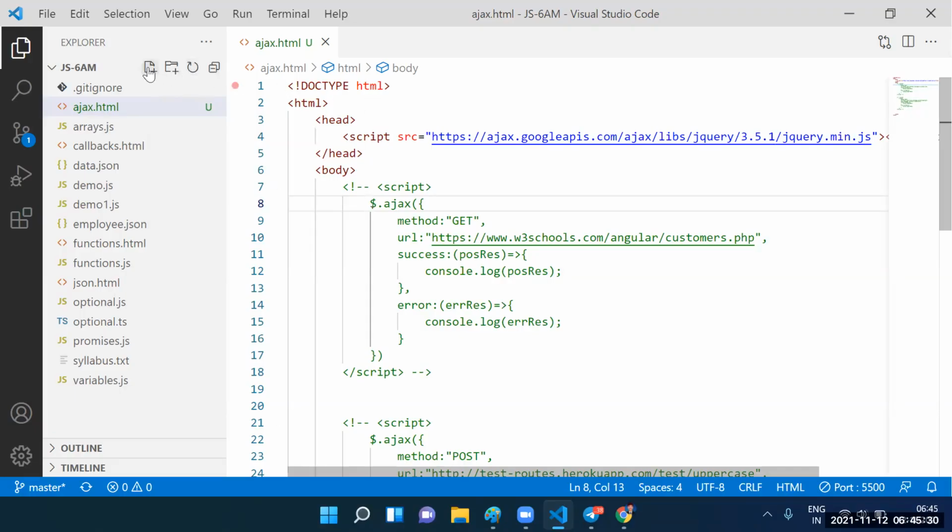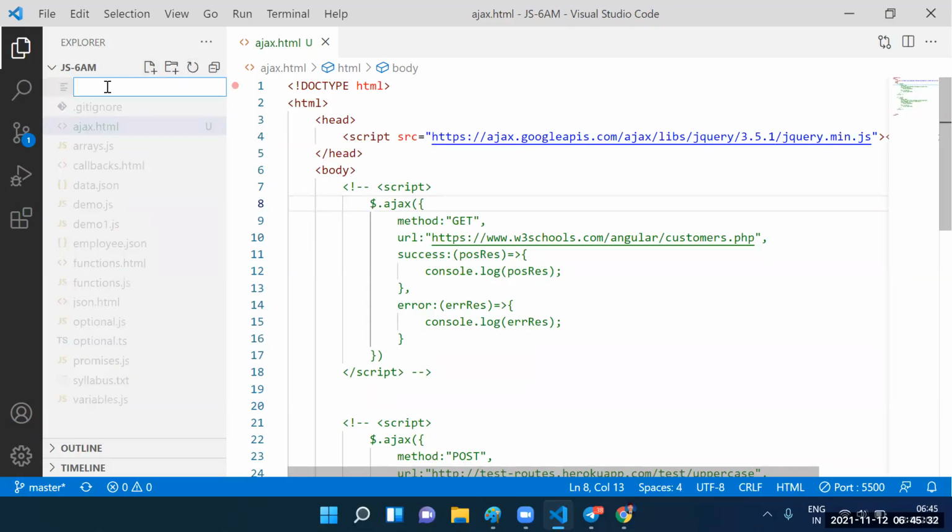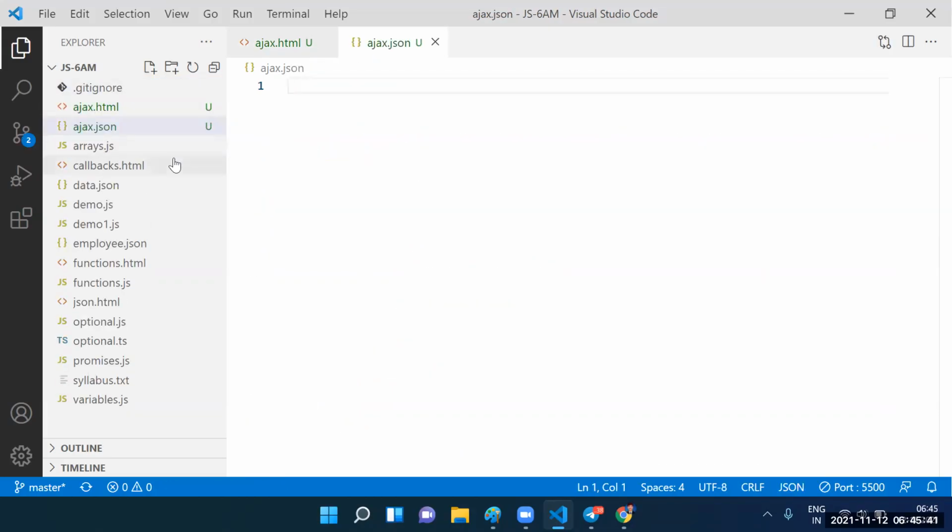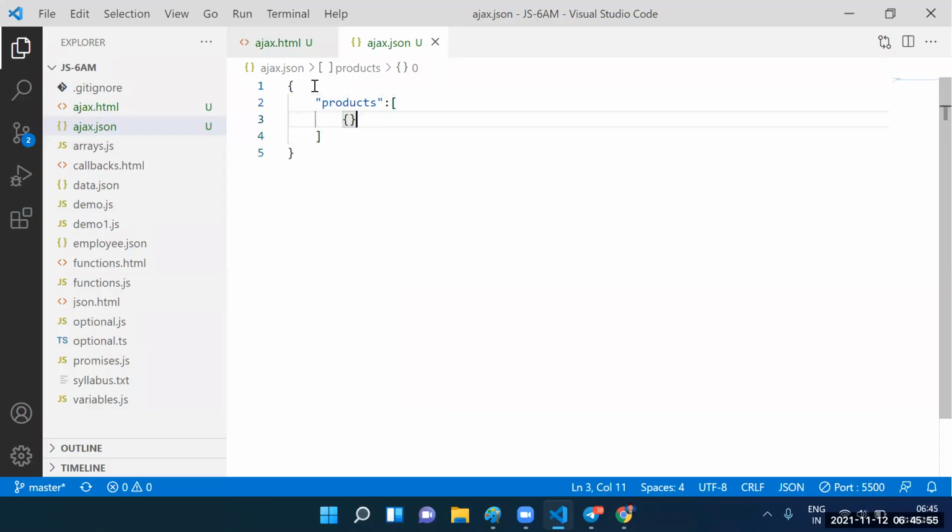One more point: can I create a JSON file? Which JSON file? Ajax.json. Under the Ajax.json, can I create the JSON object? Can I create the products array? This is JSON object 1, this is JSON object 2, this is JSON object 3, this is JSON object 4, this is JSON object 5.